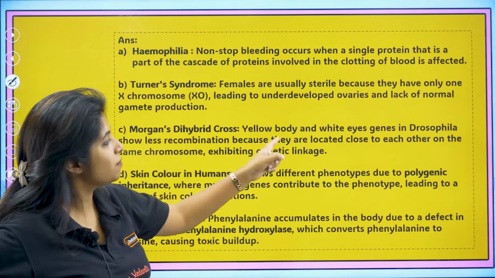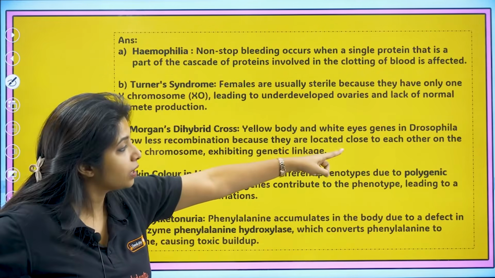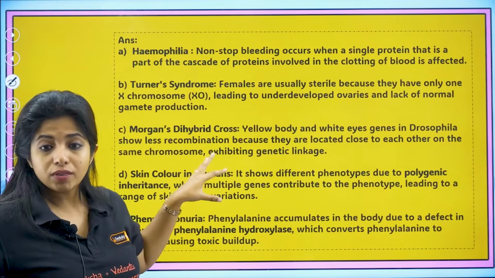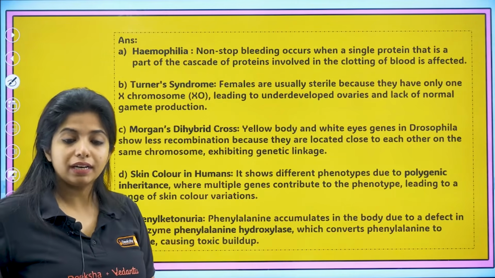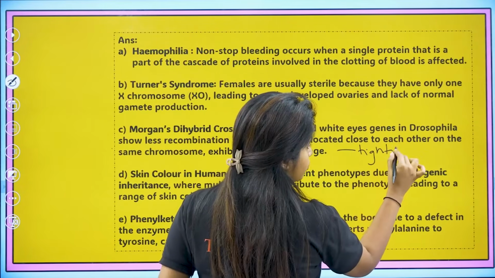Morgan's dihybrid cross, yellow body and white eye genes in Drosophila show less recombination. Why? Because they are located very close to each other on the same chromosome, exhibiting what? Genetic linkage. They are tightly linked. You have to use that term. It's not used over here, but you need to use that.